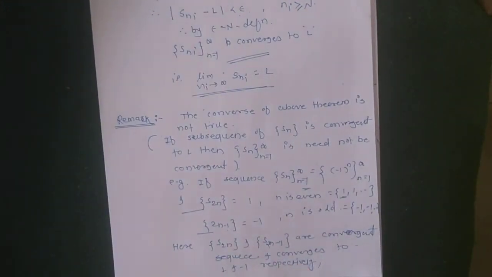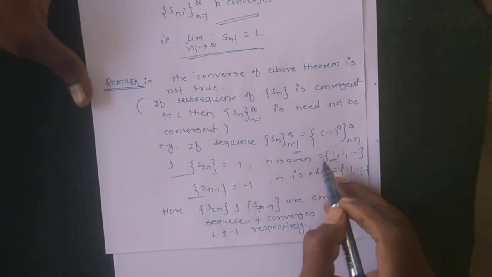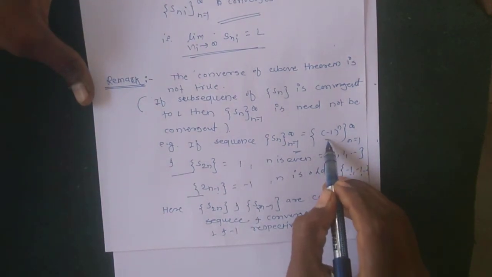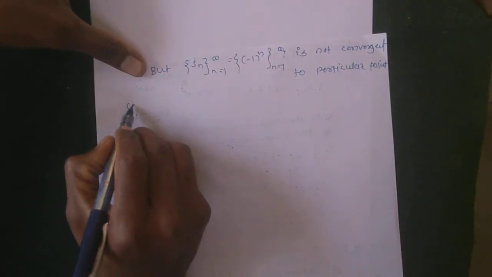There are two limits, and if a given sequence has two limits, then the given sequence is not convergent. So in this sequence the subsequences are convergent, but the sequence is not convergent. So this is the converse of the above theorem. Okay, then the next theorem, the corollary.